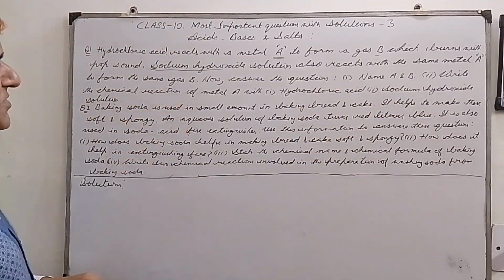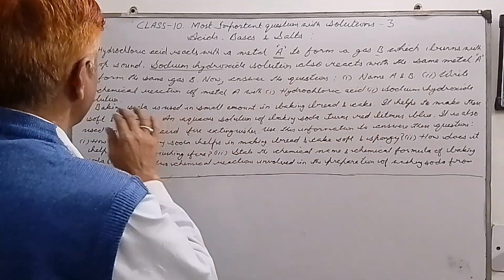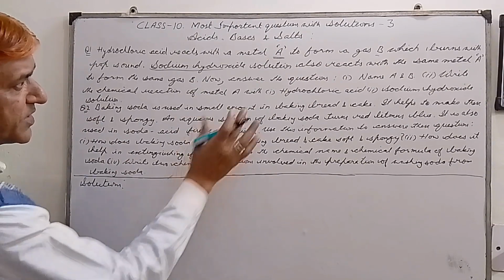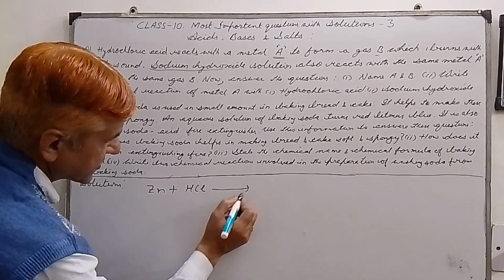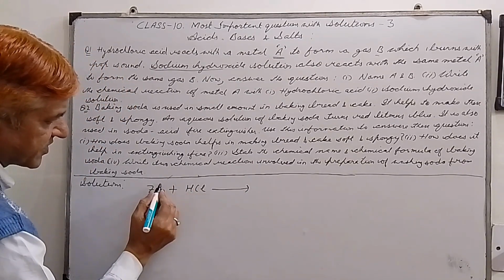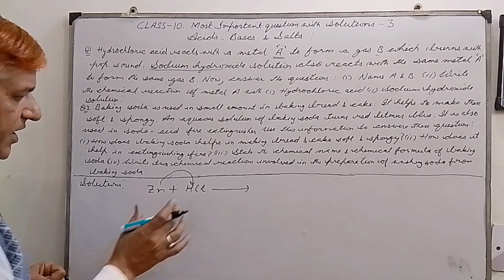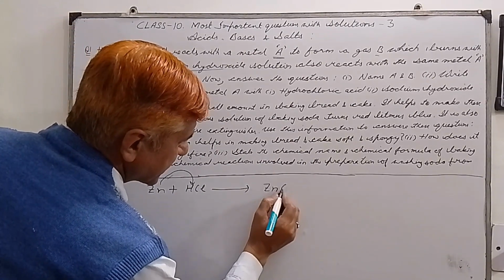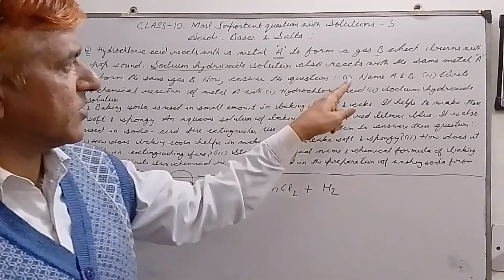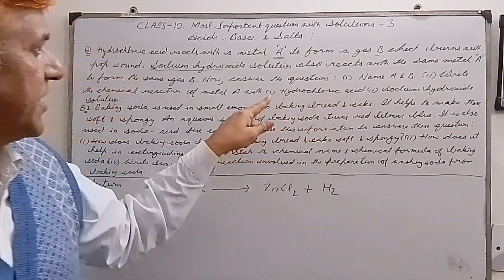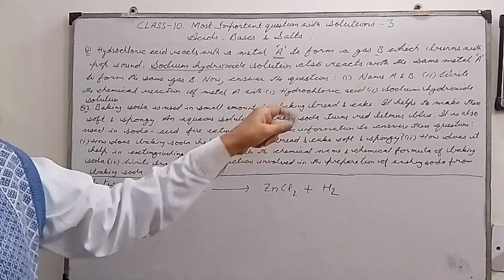Write the chemical reaction of metal A with number 1, hydrochloric acid, and number 2, sodium hydroxide solution. My dear students, when zinc reacts with HCl, hydrochloric acid, it is a displacement reaction because zinc is more reactive than hydrogen, so it will definitely displace hydrogen gas. What is formed is zinc chloride plus hydrogen gas. So this is the reaction, the answer of the first part.